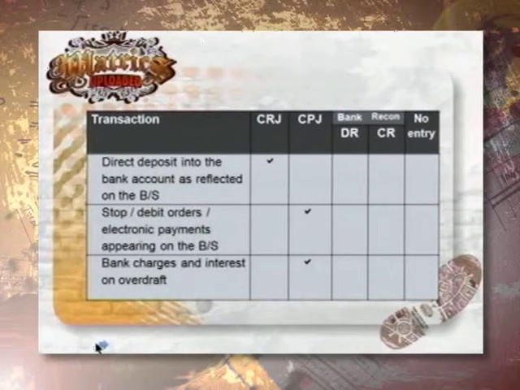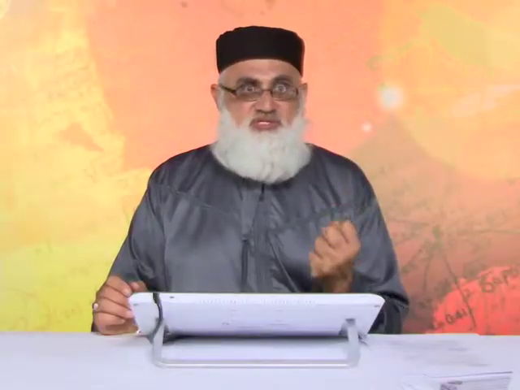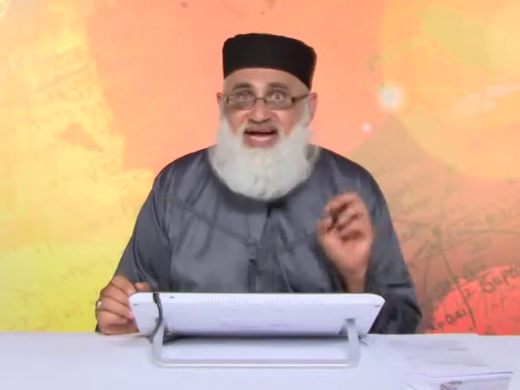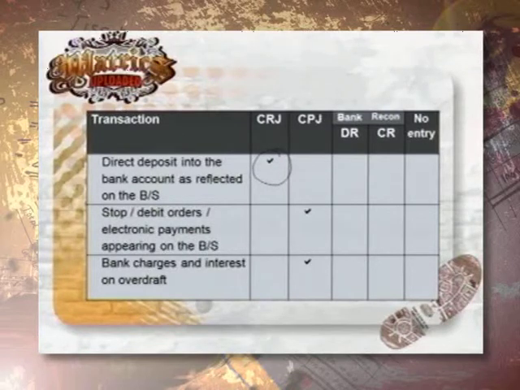A direct deposit, which is entered into the bank account as reflected on the bank statement. In other words, somebody has deposited money directly into our bank account, right? Example, you may have a tenant who's living in Timbuktu, where you have some property. And what do they do? They go to the bank in Timbuktu and they deposit the money into our account. So what are we going to do? It's appearing in the bank statement. We got to enter this amount into our cash receipts journal because we don't have that information, and therefore we enter it into the cash receipts journal. Direct deposit. Okay, the next one.